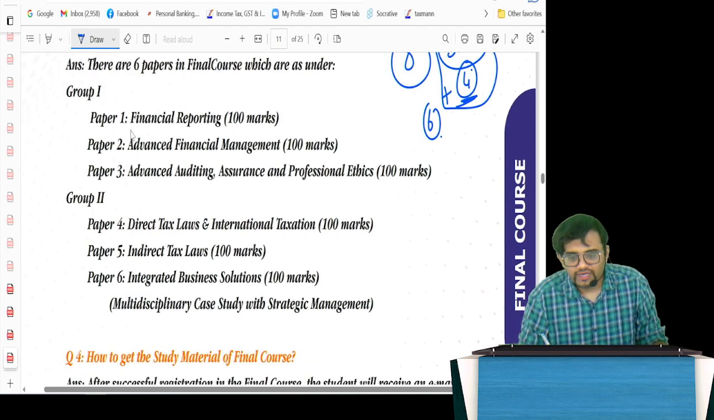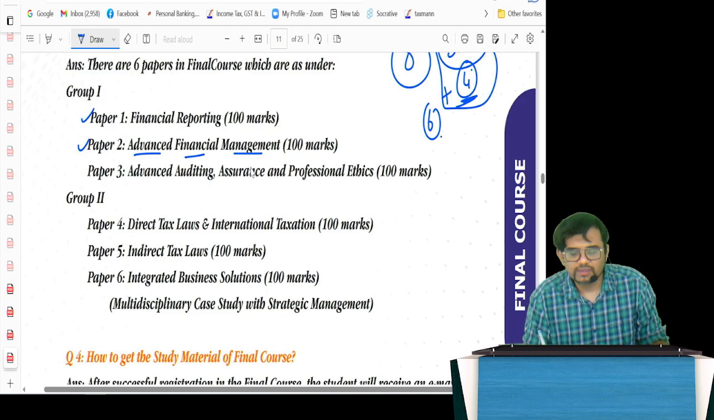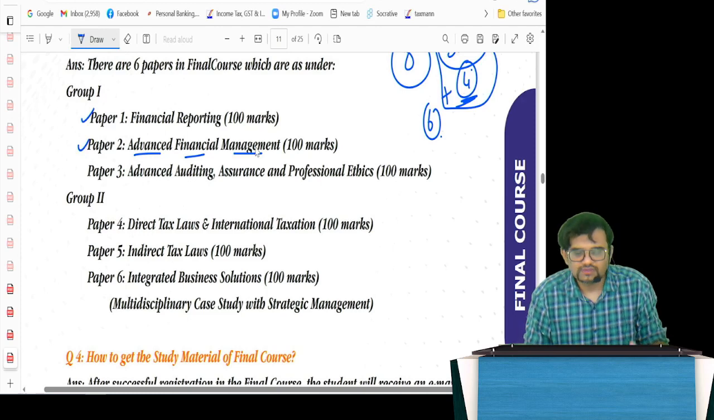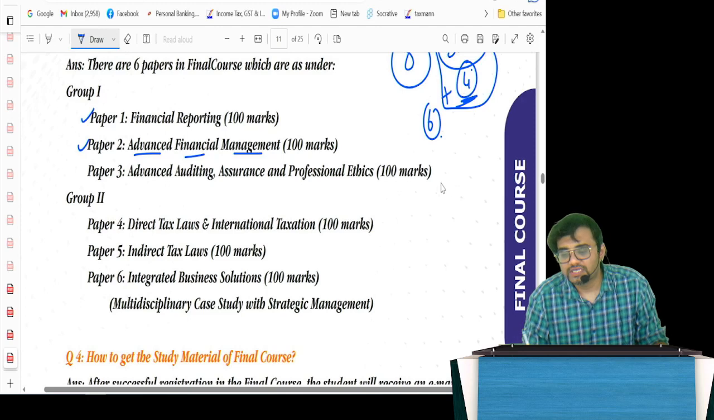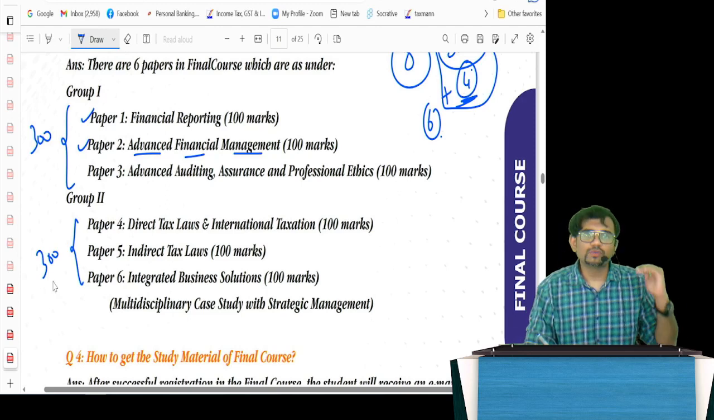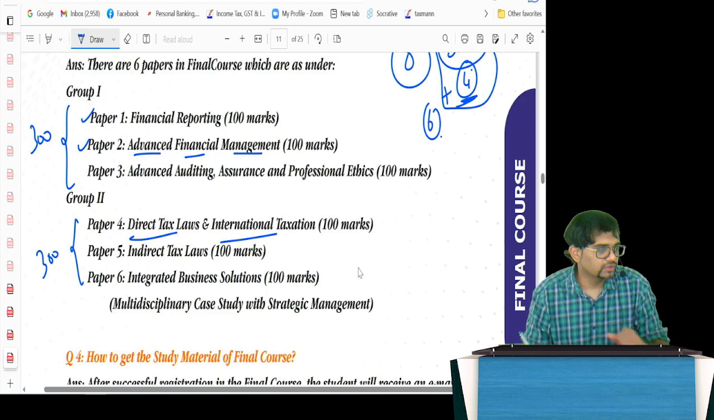So guys, we have financial reporting, which was there. SFM is now renamed as Advanced Financial Management, and I spoke to a few SFM faculty. More or less it's the same, but they have added a few topics, plus and minus. Then we have auditing: advanced auditing, assurance and professional ethics. So in group 1 we have 300 marks and in group 2 we have 300 marks. In group 2, the first subject is my subject, direct tax laws and international taxation. I'll take you through that.